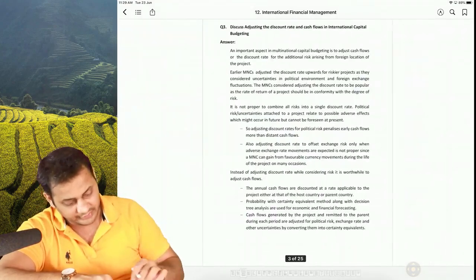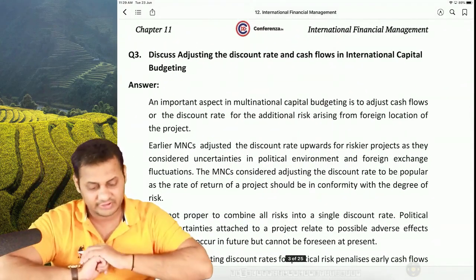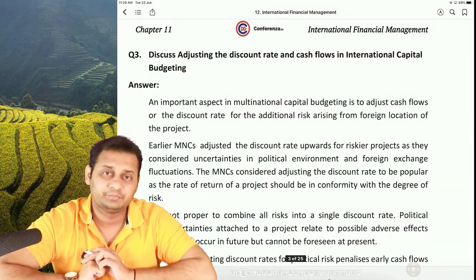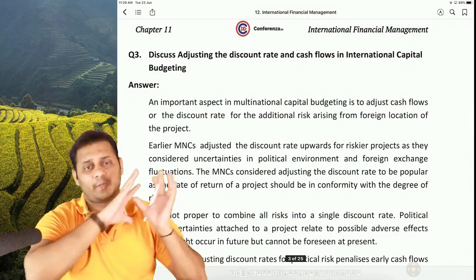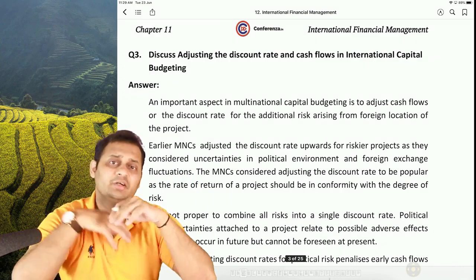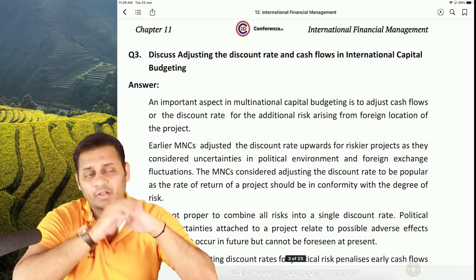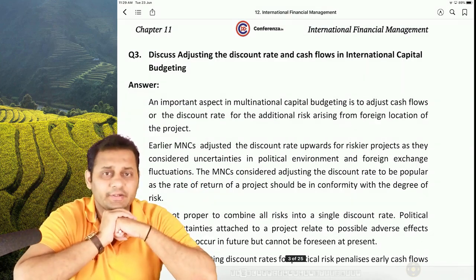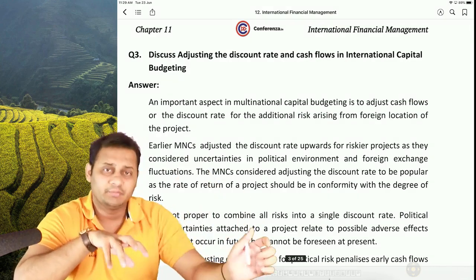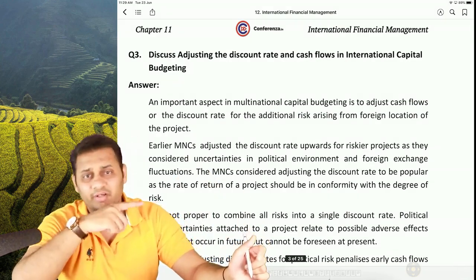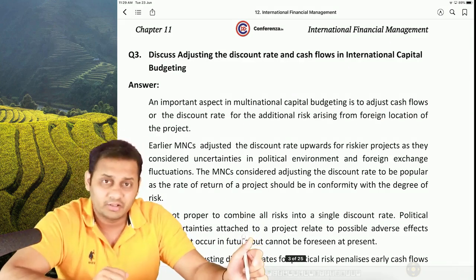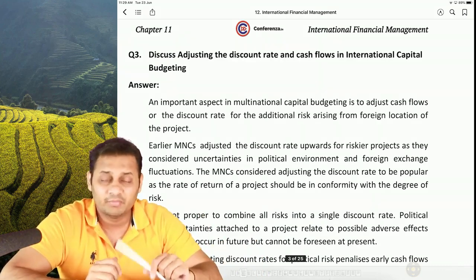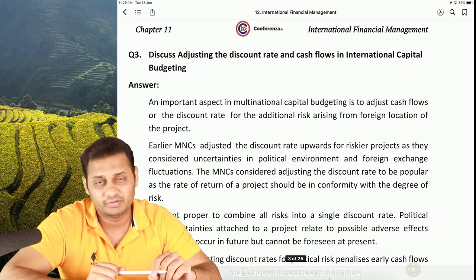Okay, let's move on to question number 3. Question number 3 talks about adjusting the discount rate for a riskier project or foreign project. So this is not a question which should be asked in exam, so I will just give you a brief about it. If your cost of capital in India for your company is 12%, so you are discounting the cash flows with 12%, right? Can you start a project in America and use this 12% rate to discount the cash flows of the American company? No, you cannot use the home country discount rate for a foreign project. Why? Because the risk is different. There are lots of risks involved in that case.